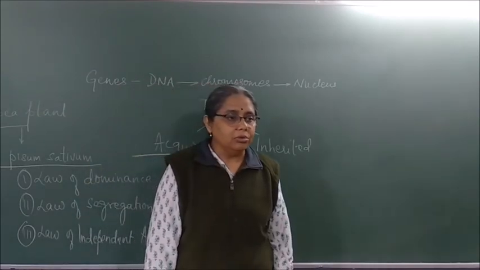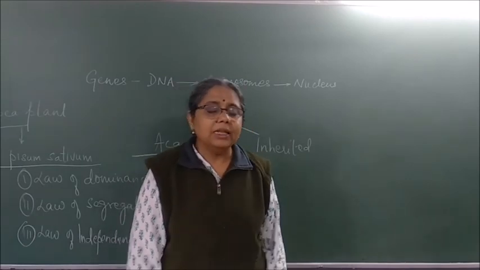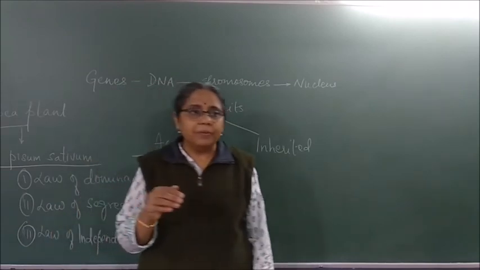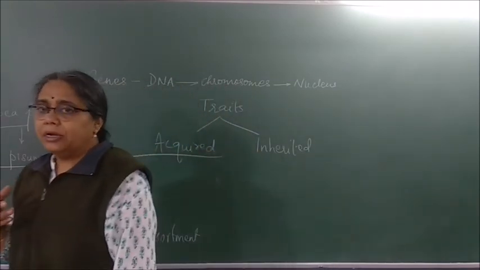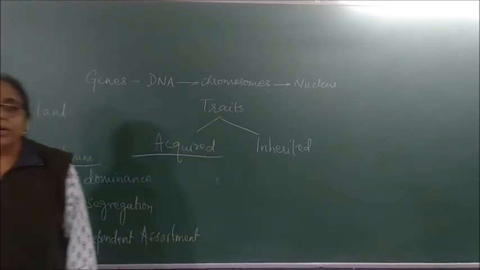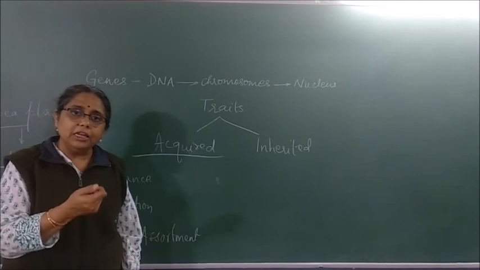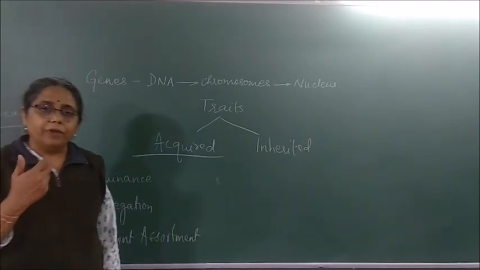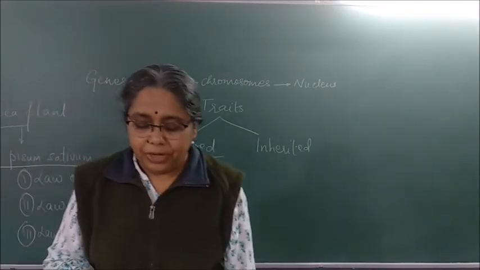Pea plant basically has a lot of wide varieties of characters. Some pea plants are tall, some pea plants are short. Some pea plants have round seed, some have wrinkled seed. Some have seeds which are green in color, some which are yellow in color. Some have white flowers, some which have what? Violet flowers. Right, next point.